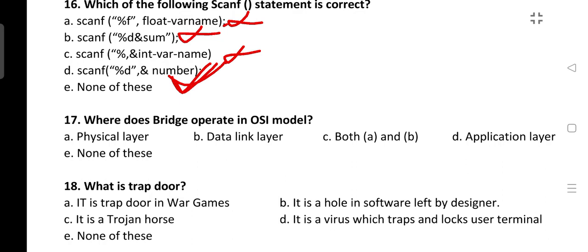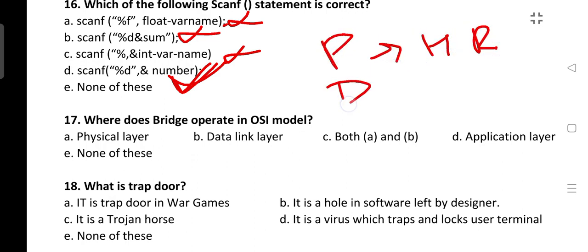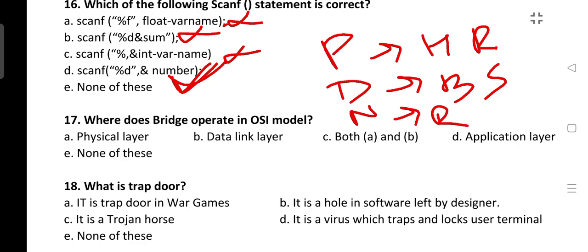Where does a bridge operate in the OSI model? So where does a bridge operate? See, in the physical layer we have hub and repeater operating. Data link layer, bridge and switch. Network layer, router. So bridge operates in the data link layer, but you need to scan the options very carefully, because the upper layer device always supports the lower layer. So if I am saying bridge and switch operate in the data link layer, they can operate in physical also. Router is operating in the network layer, so router can operate in data link also, physical also, all three.